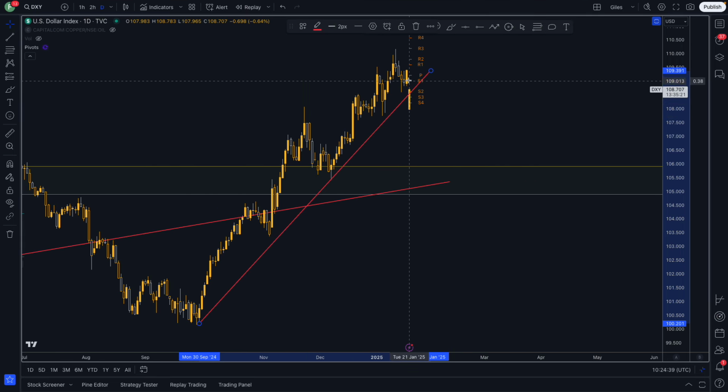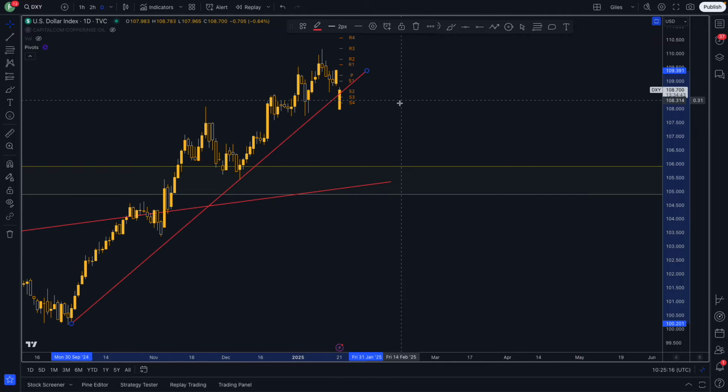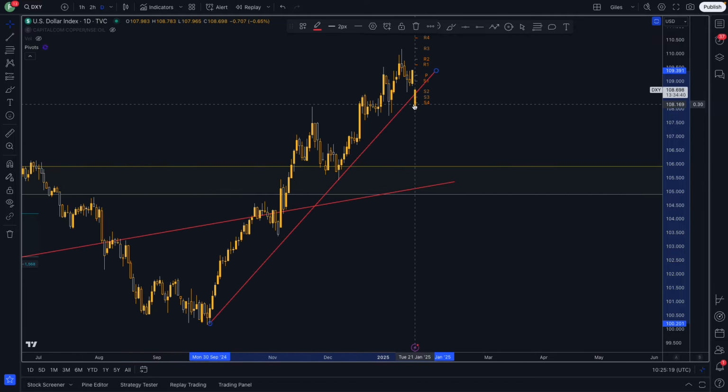Technically, we can see the dollar broke down through that upward trend line on the daily chart with Trump not announcing any new tariff measures, and then it's testing, going back into that trend line, trying to move higher up into that gap on those 25% tariffs, potentially on February the 1st for Canada and Mexico, as well as potential universal tariffs on everyone who does business with the US. So that wouldn't be a bad place to define and limit risk underneath that 108 region, because if that's going to hold after Trump's speech, that should be the level, maybe 107.50, and then looking for a potential upside does make sense.